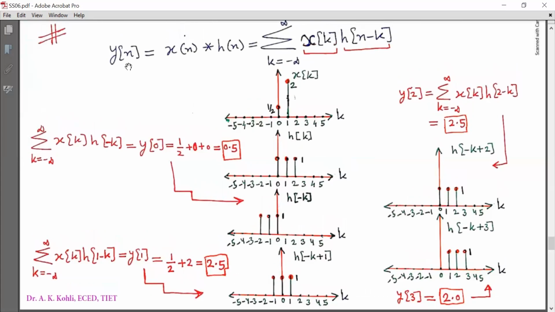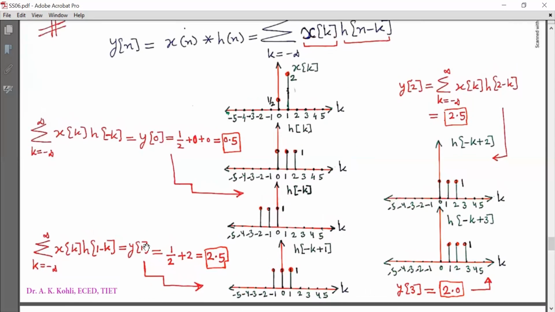Similarly, y[1] is equal to summation k running from minus infinity to infinity x[k] h[1 minus k]. So I will plot h[minus k plus 1]. Now I multiply x[k] with h[minus k plus 1] element by element. This element is multiplied by this, which contributes 1. This element is multiplied by this, which gives 2, and 0 otherwise. The answer is 2.5.